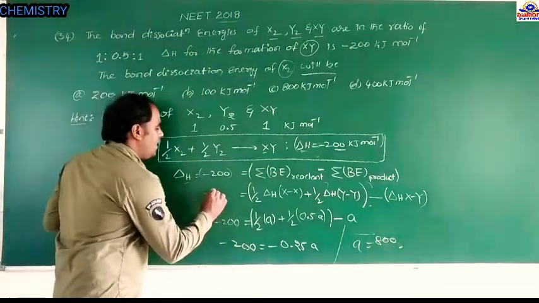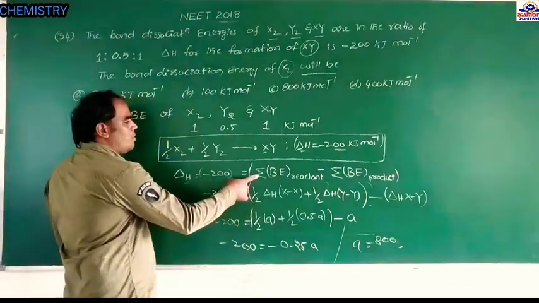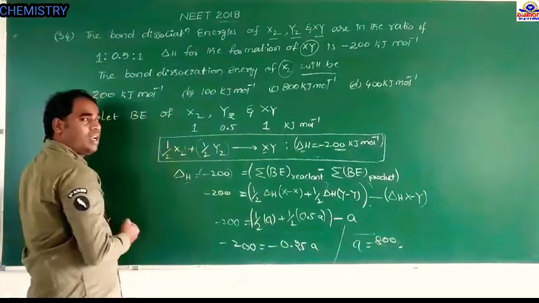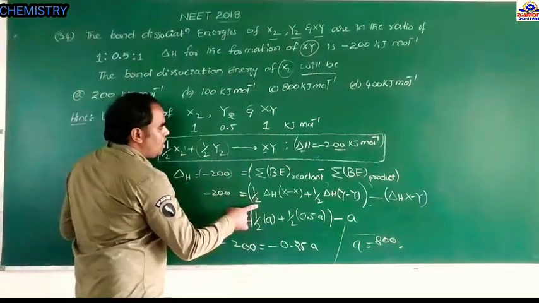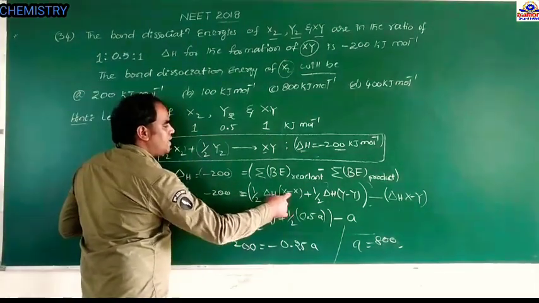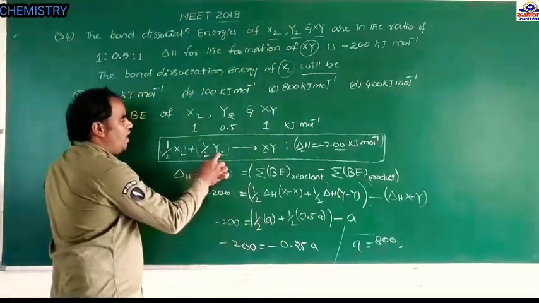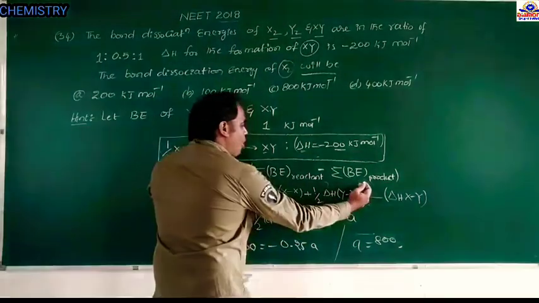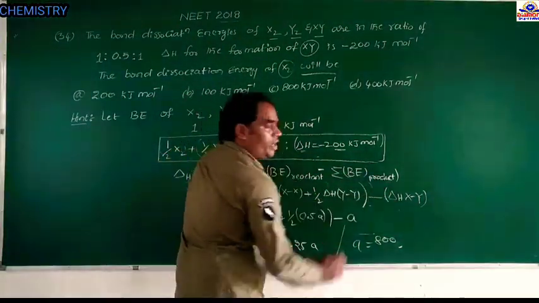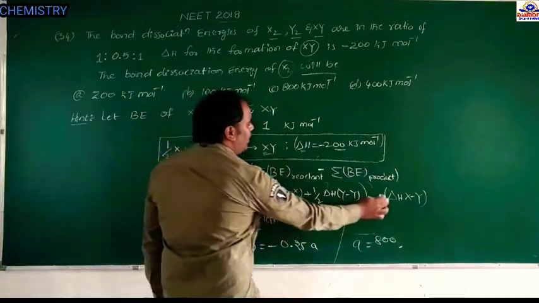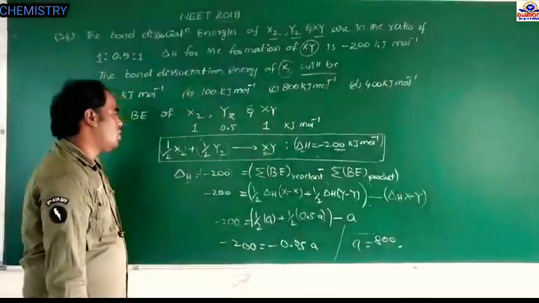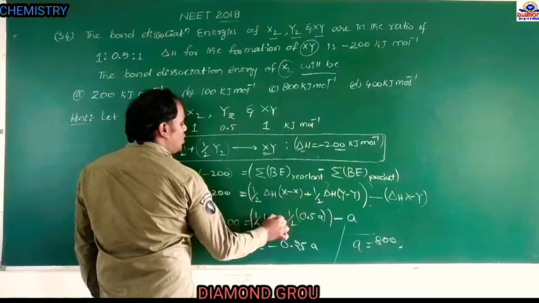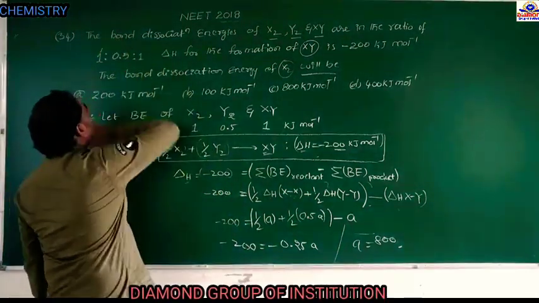So minus 200 equals the summation of bond energy of reactants. Here, the reactants are half of X2 and half of Y2. So half of delta H XX plus half of delta H YY, minus the summation of bond energy of products. The product here is XY, therefore delta H XY. The X2 bond dissociation energy is 1.